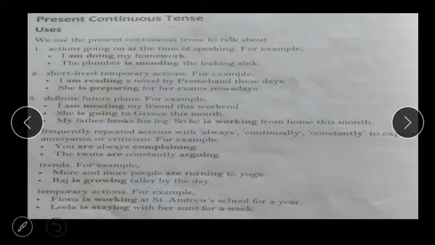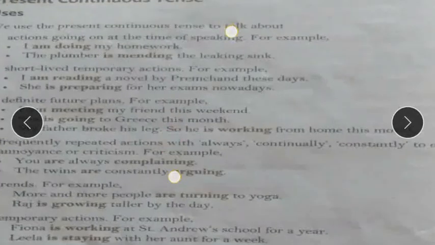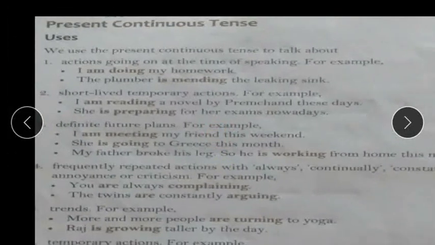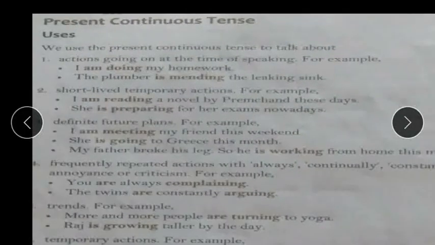Then the present continuous tense. What are the uses of the present continuous tense? We use the present continuous tense to talk about an action going on at the time of speaking. First, we use the present continuous for an action going on at the time of speaking. For example, I am doing my homework. The plumber is mending the leaking sink. So here the action is continuously going on, that's why it is present continuous tense.